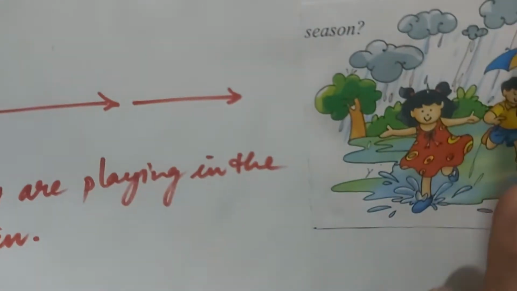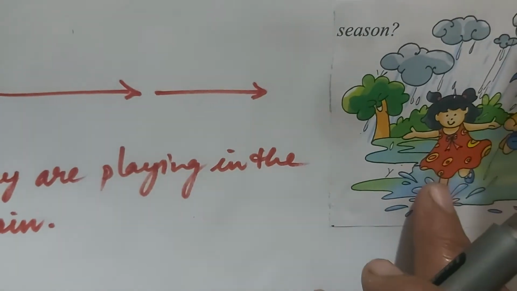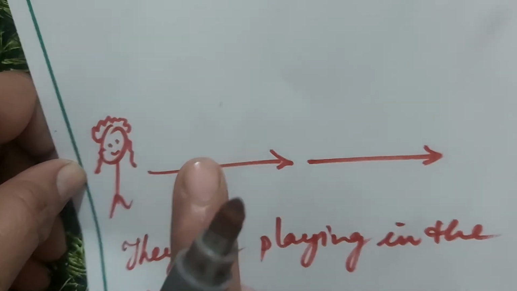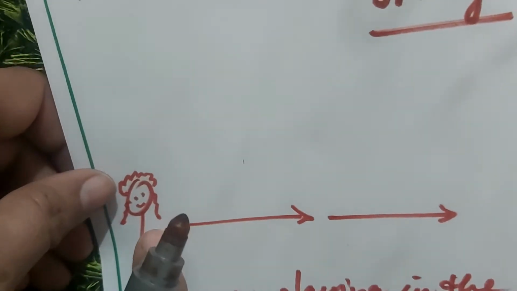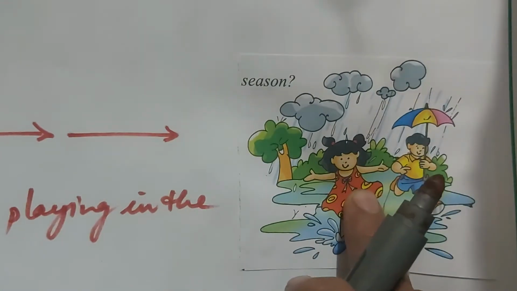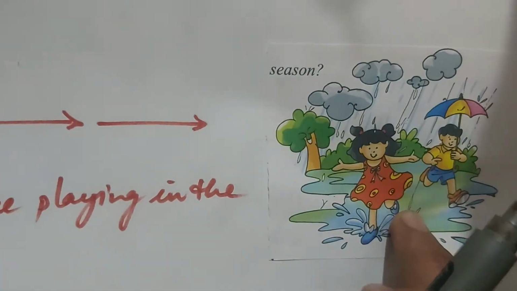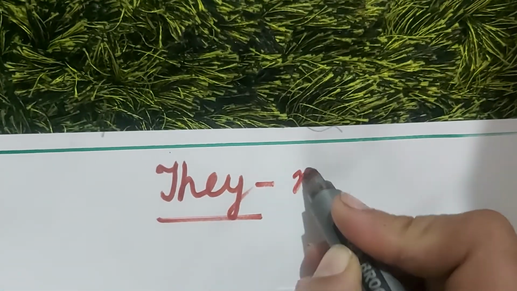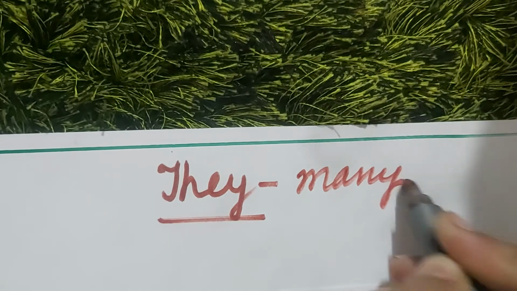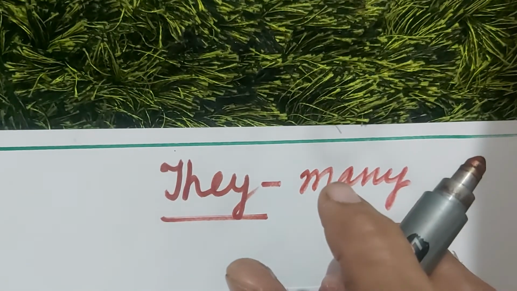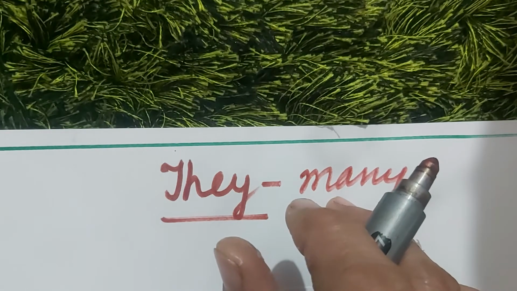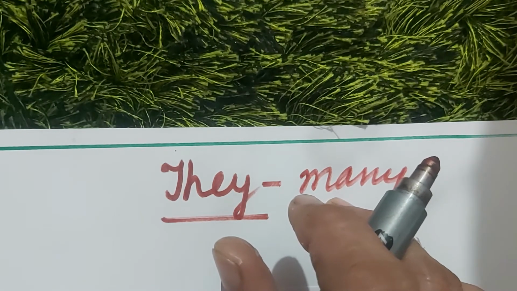जब हम दूसरे के बारे में बात करते हैं, when we talk about other people, then we use they. जिसमें हम नहीं होते. वी में तो हम भी होते हैं ना साथ में. But in they, we are not there. We talk about other people. When we talk about other people, we use they, and they is used again for many, more than one. They is not used for one person. They is used for many people, or they is used for more than one. For two people we use they.